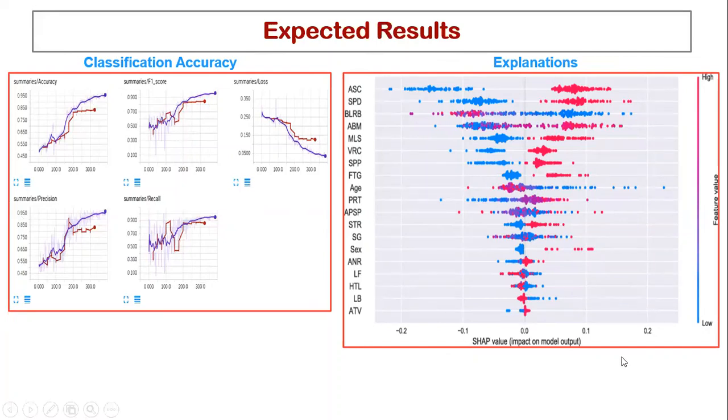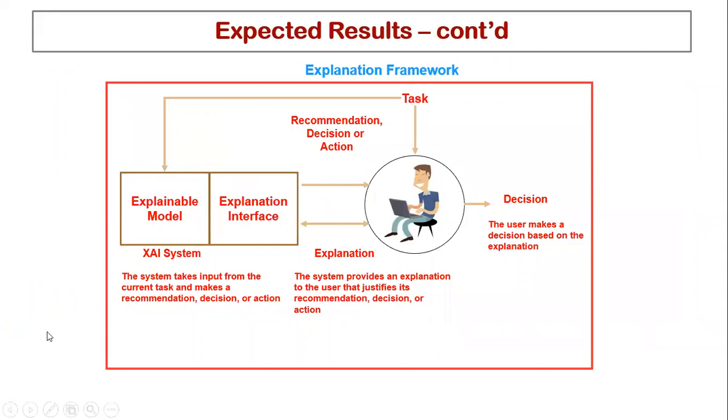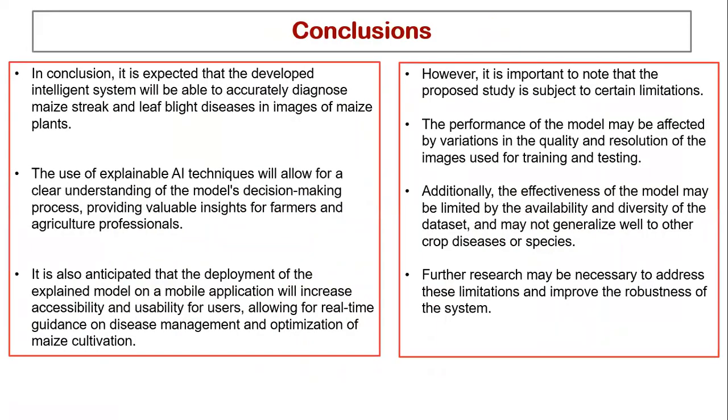For example, here SHAP is being used to show how each feature contributed to the model's prediction. So these are like feature values. This is what we expect to get from our study. Another thing we expect to get is an explanation framework. If a farmer is able to diagnose the plant, he should have an interface to show him how the model came up with those predictions.